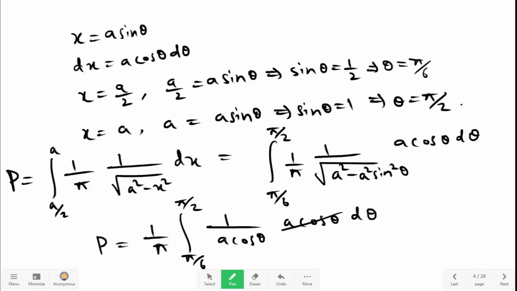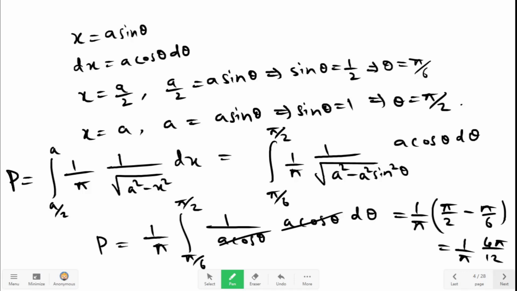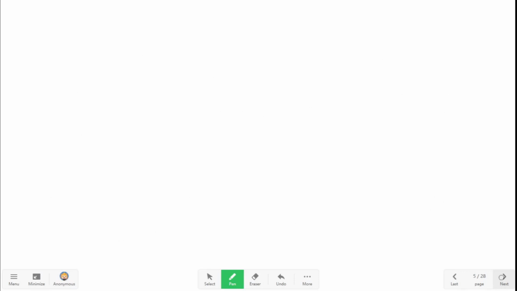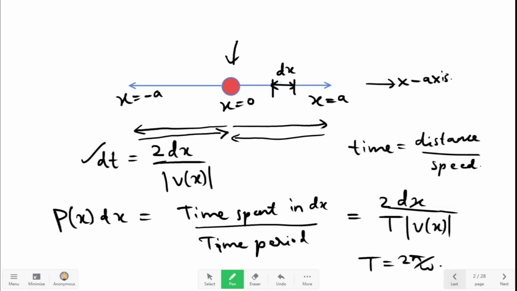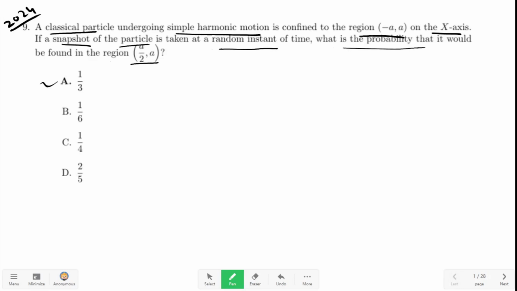A cos theta gets cancelled, so this is equal to 1 by pi times pi by 2 minus pi by 6, which is equal to 1 by pi times 4 pi by 12, which is equal to 1 by 3. Therefore, the correct answer here is 1 by 3.